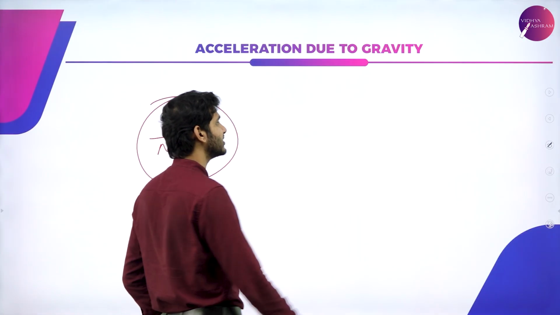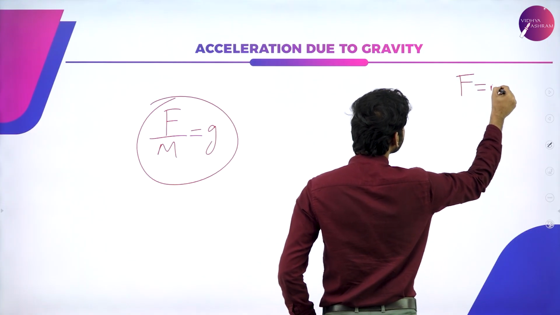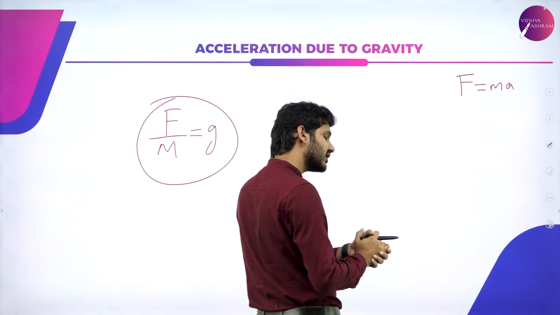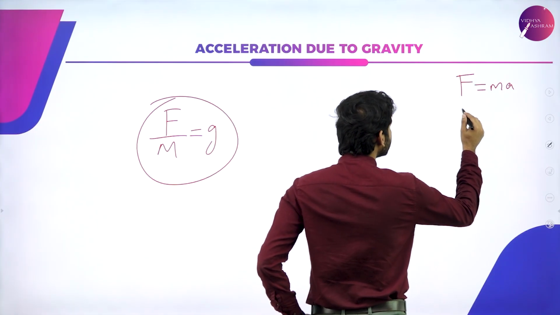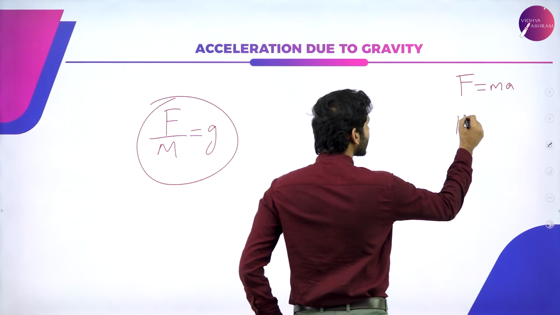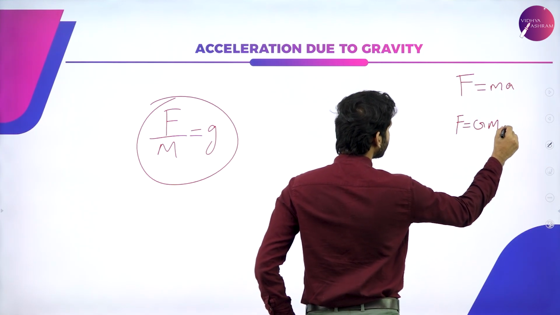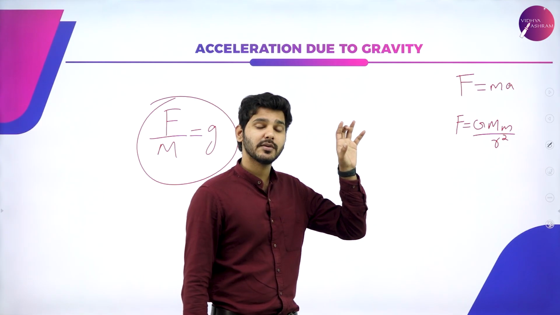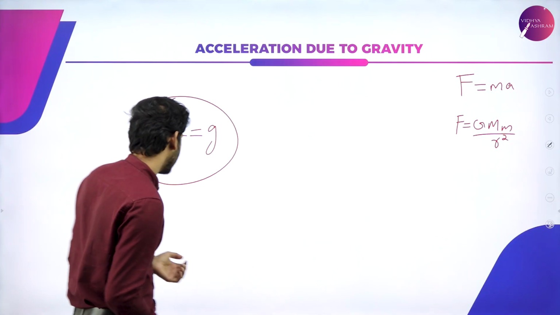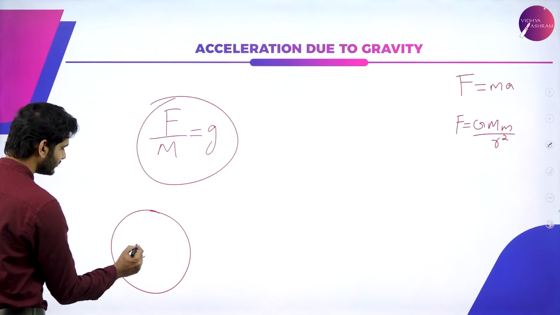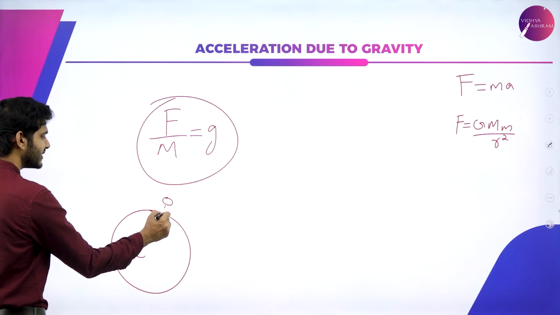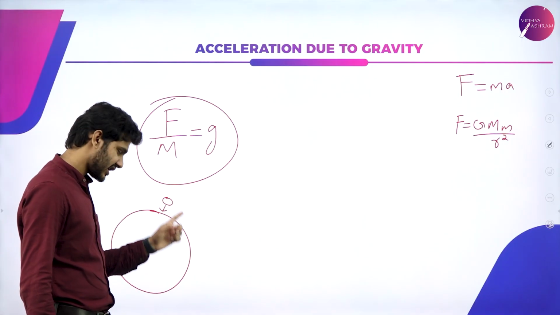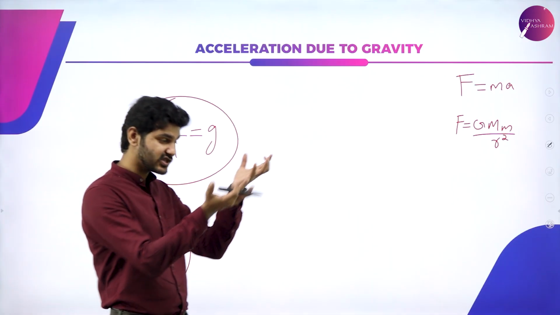Then you can use one more equation, because we already know that F is equal to ma, which we use to find out this relation. But then again, if I don't know the force, that is a major problem. So what do we do? We use the second equation, that is simply F is equal to G M m divided by r square. Here, the capital M is the mass of the planet, and the small m is the mass of the smaller object. That is, if I am considering Earth and something small that is falling towards Earth, then this small m is the mass of the smaller object, and the capital M is the mass of the planet which is pulling on it.